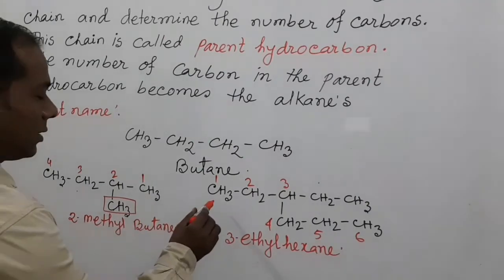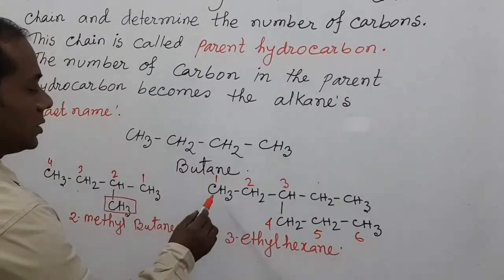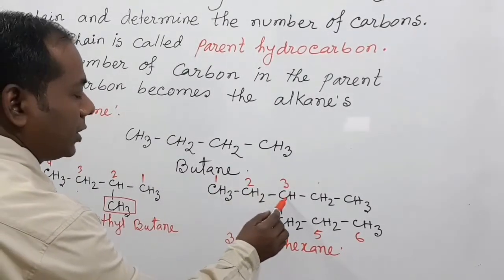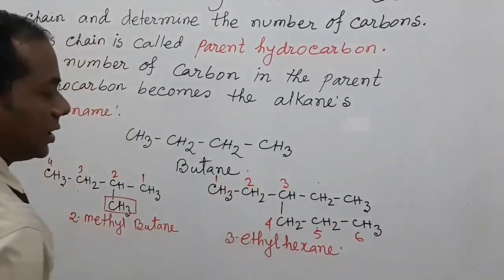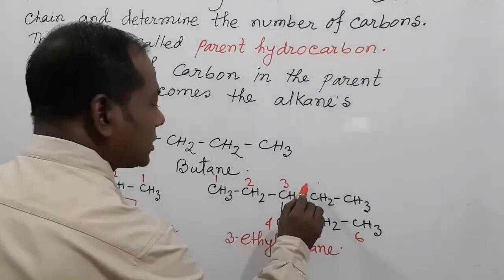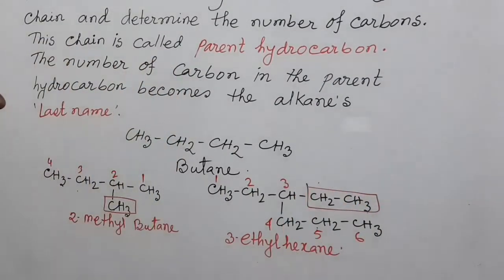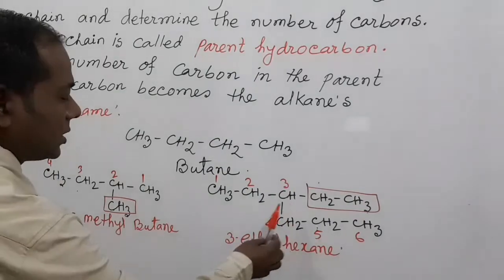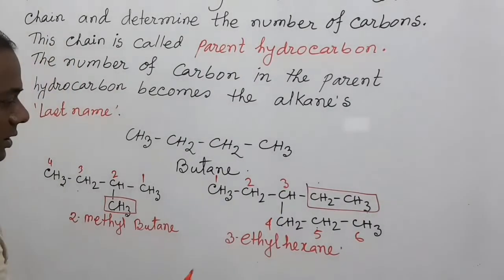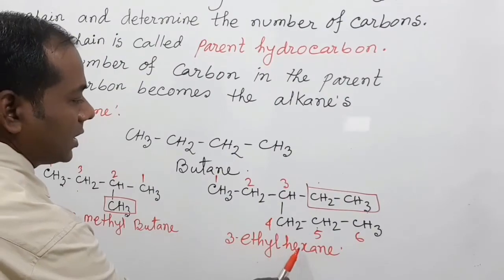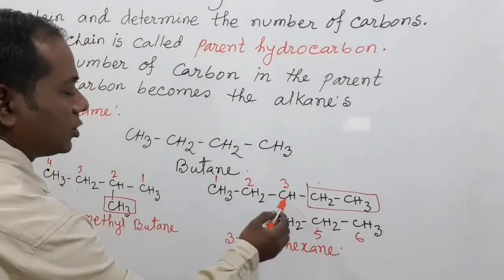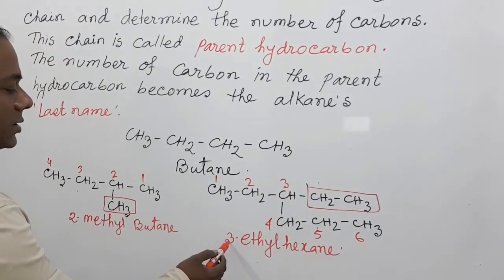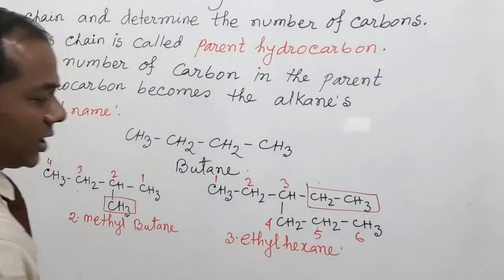And if we look at this compound, this is number 1, 2, 3, 4, 5, 6. This is the longest chain, and this is the substituent, and this is an ethyl group. For this reason, the name of this compound is 3-ethyl hexane. My dear students, here the substituent is present on carbon number 3, and that's why we write 3-ethyl hexane.